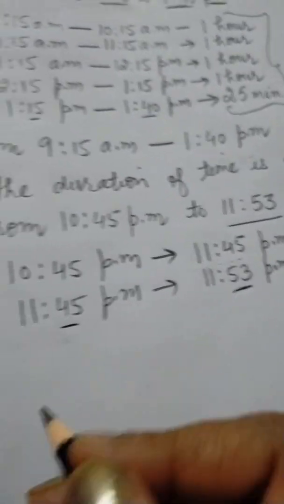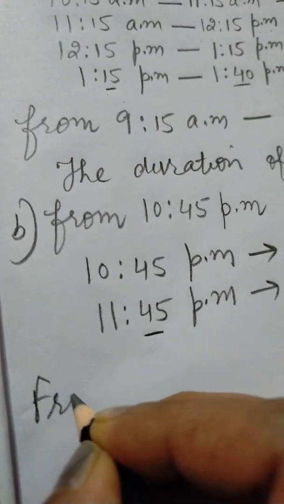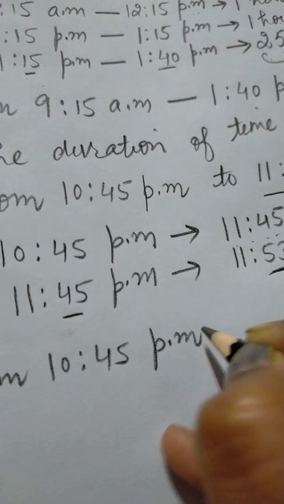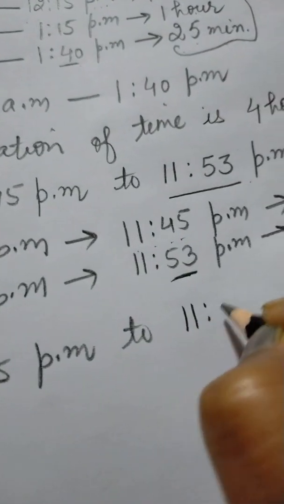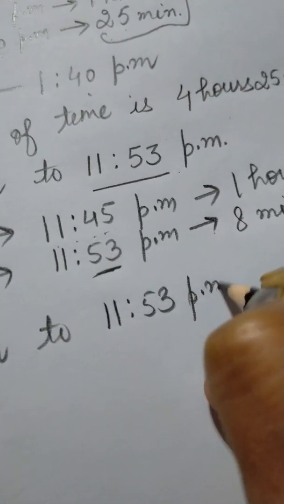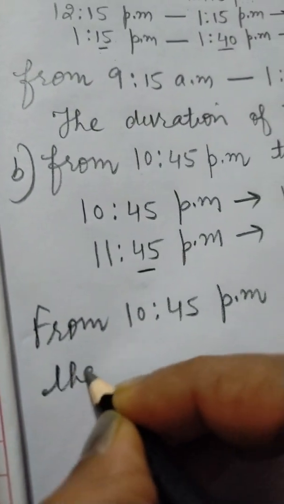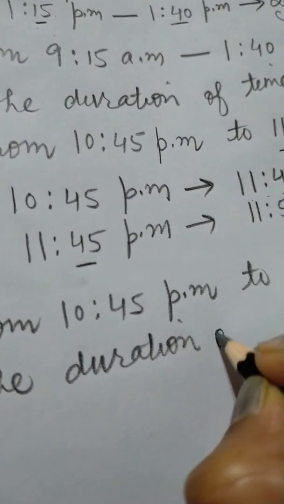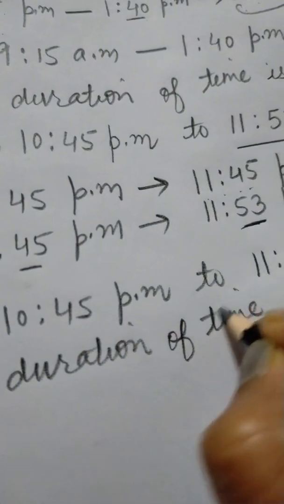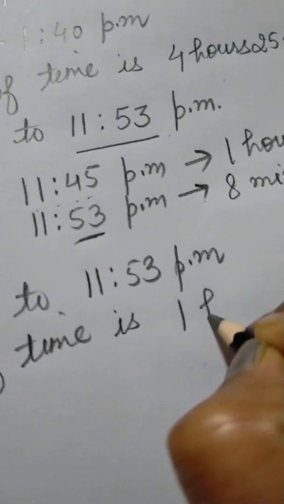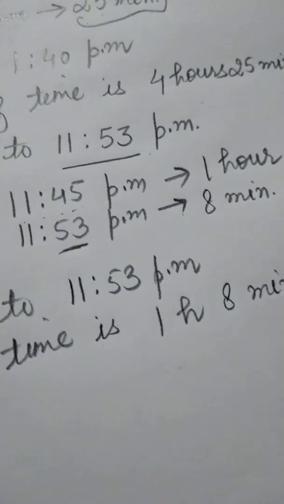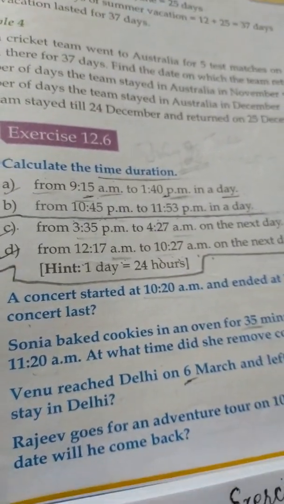So from 10:45 pm to 11:53 pm, the duration of time is 1 hour 8 minutes. Yes students, now the rest of the two sums you will do by yourself.